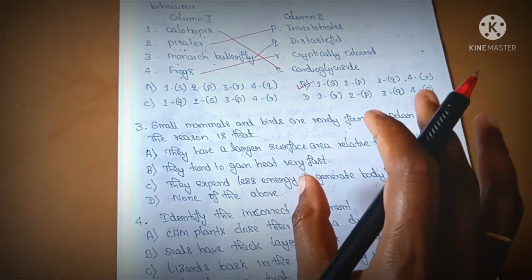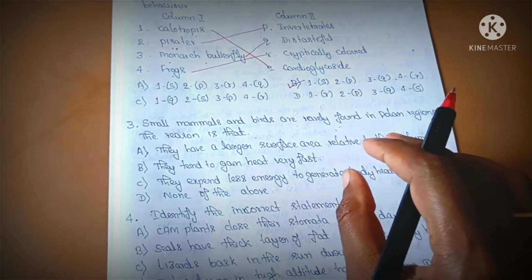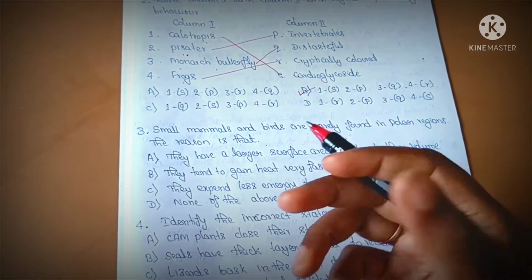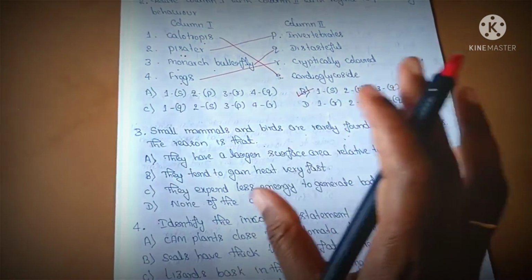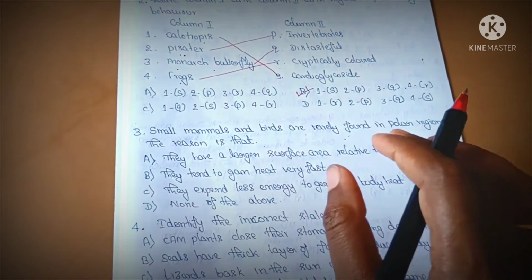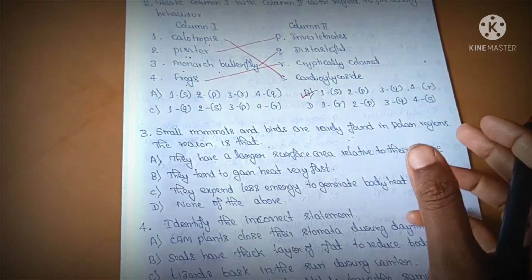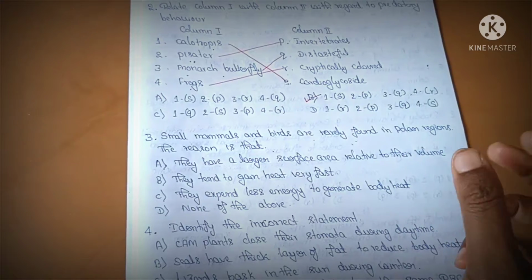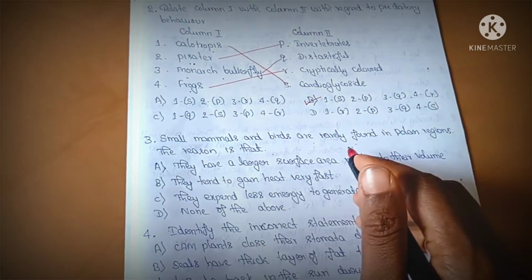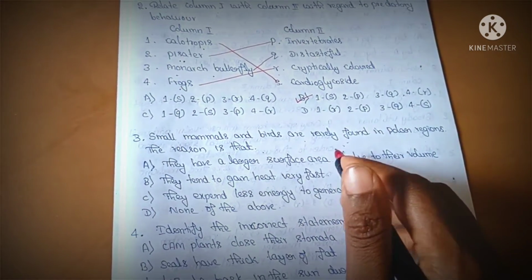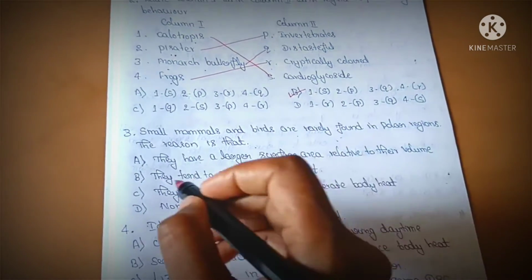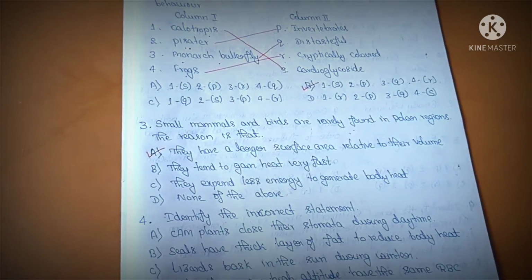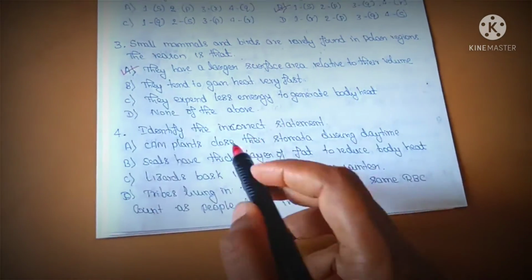Only the larger animals are found because larger animals have lesser surface area, whereas smaller animals have larger surface area. Hence, the smaller birds or smaller animals are rarely found. It is because they have more exposed surface area. So the answer will be option A, because they have larger surface area relative to their volume.